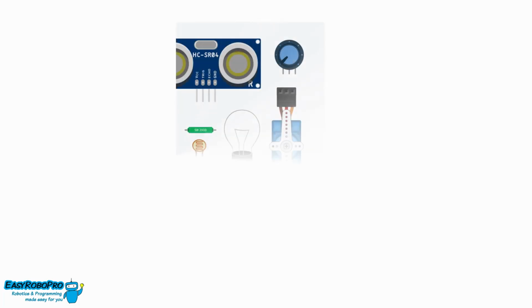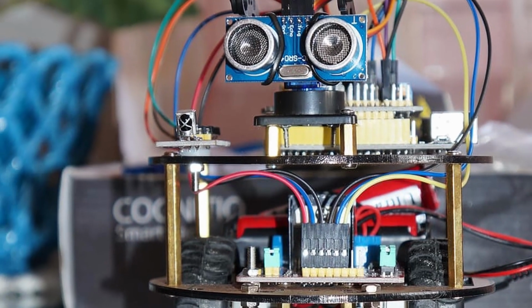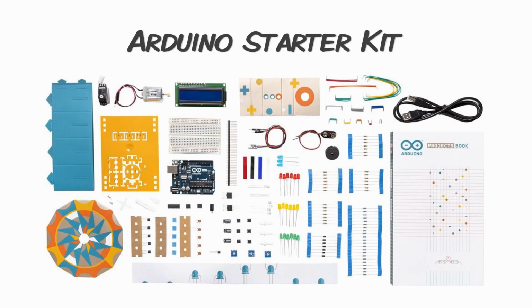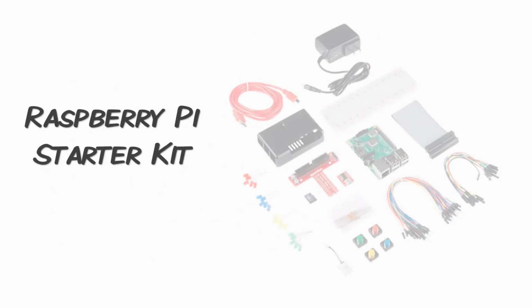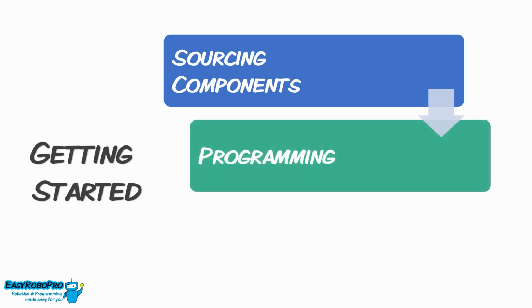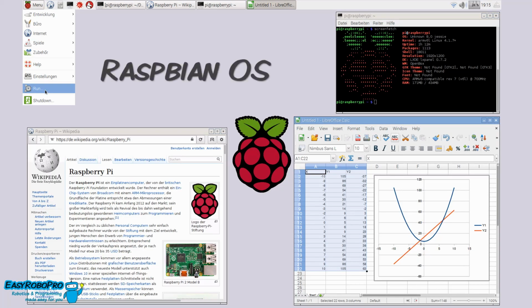In theory, you can build any kind of sensor or actuator to be used with either of these platforms. For the robot structure, you are only limited by your imagination. Having said that, there are various popular kits which make use of these platforms to provide you with a set of parts. Making a project involves sourcing the components based on your project requirements. For Arduino, you can use the Arduino IDE, which uses a combination of C and C++ functions. For Raspberry Pi projects, you will generally use Python as the programming language.